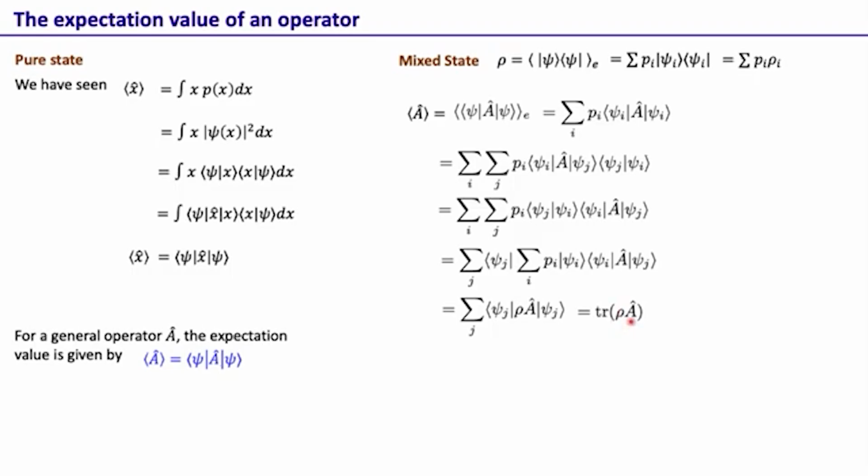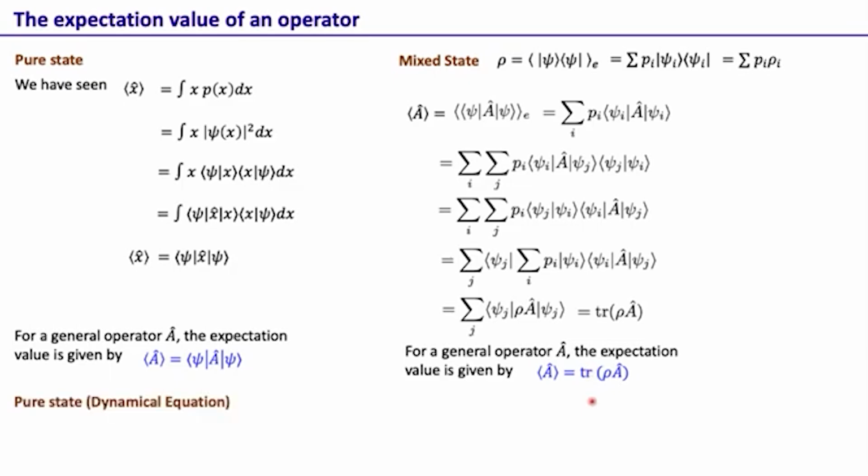So rho is a density matrix, and we also know A has to be a density matrix when we write it in that basis. And so the expectation value of an operator for a mixed state is given by this formula, that <A> is trace of rho A. So here we have taken this discrete summation, but it could be that the density matrix rho has an integral over here. It is not a discrete summation, but it's just the sum, or the integral, of an infinite number of terms, in which case this will go as an integral, but the trace will still remain. So this is the expectation value when the state is pure, this is the expectation value when the state is mixed.